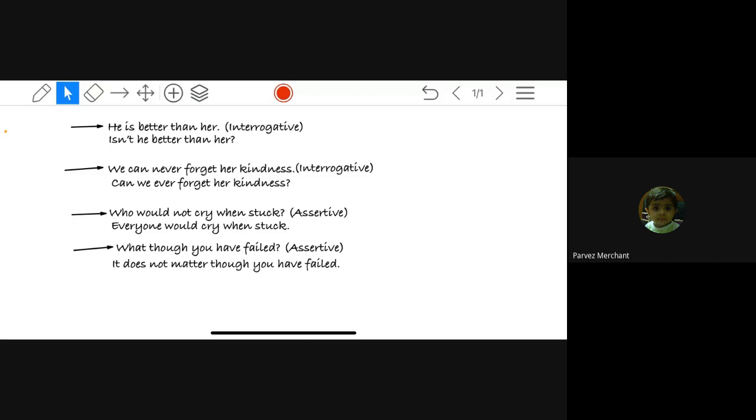This you have to write along with those examples. At the end, you will write this. So this topic is clear: assertive to interrogative and vice versa.